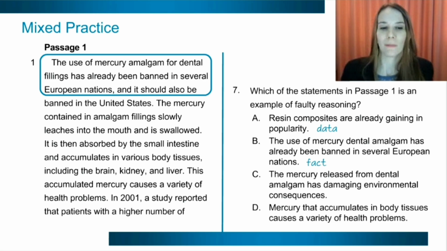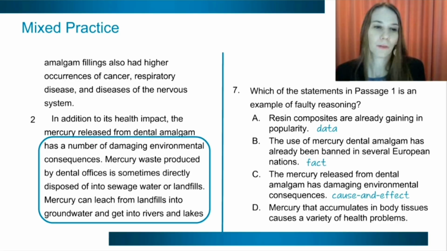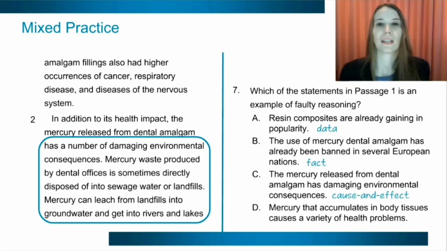The mercury released from dental amalgam has damaging environmental consequences. Well, this right here is stated, right? The author has some good reasons for this. There's some damaging environmental consequences. It goes directly into sewage. It can be leached into things. So here we have a cause and effect. Wastewater produced goes into these areas. This area gets into the land, groundwater. This groundwater with the mercury has damaging consequences. You can see a clear cause and effect relationship here.